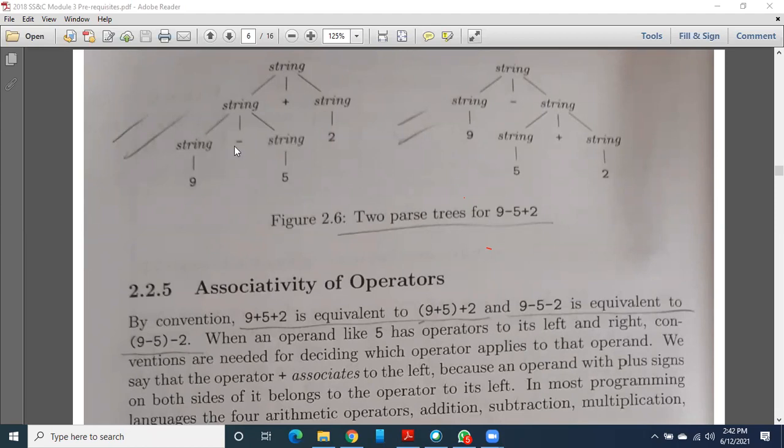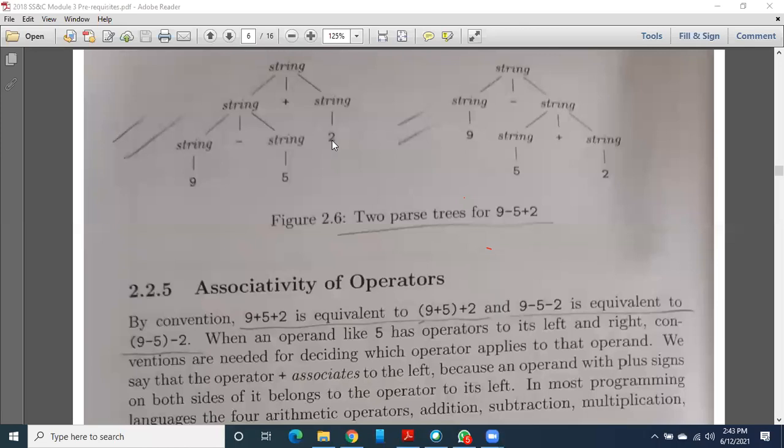And here, since minus is there, the LHS and RHS of this minus are 9 and 5. So I take these terms here. Term may be an identifier or else a number, as I already told you. Term is a 9 here, an integer value. Here one more term is a 5, which is also an integer value. And again that string is a 2 here.